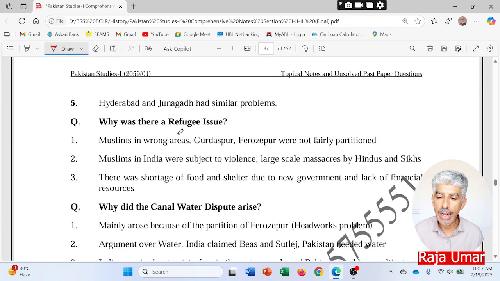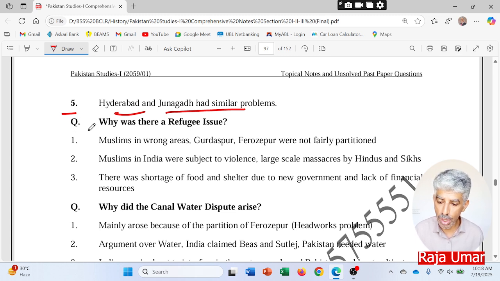Hyderabad and Junagadh had similar problems, and they were not given. Junagadh, Manavadar, all those areas, as you see in the official map of Pakistan, are also shown as Pakistani territories. So all these problems were with us at that time, and Pakistan faced a lot of trouble in the early years as a nascent state.